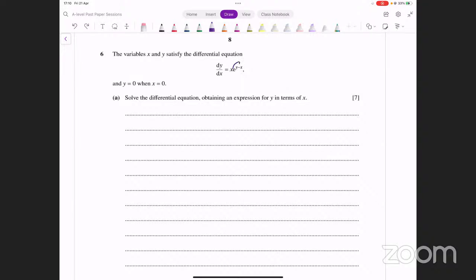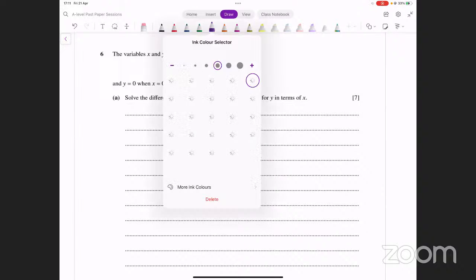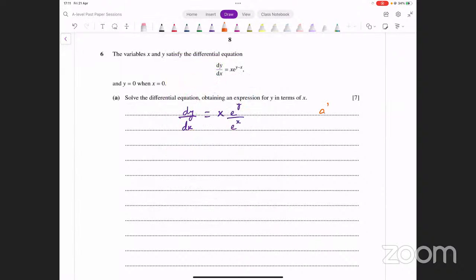The problem is we have e raised to power y minus x. What we can do is we can use indices rules, and we can write e raised to power y minus x as e raised to power y divided by e raised to power x, right? आपके पास ये रूल होता है इंडसेस का, if you have a raised to power x over a raised to power y, that becomes a raised to power x minus y, right? अब यहाँ पे आपके पास ये राइट साइड वाली फॉर्म है, we can write this in the form that we have on the left side. इसको फ्रैक्शन में इस तरह से लिख सकते हैं, दो पार्ट्स में स्प्लिट कर सकते हैं.